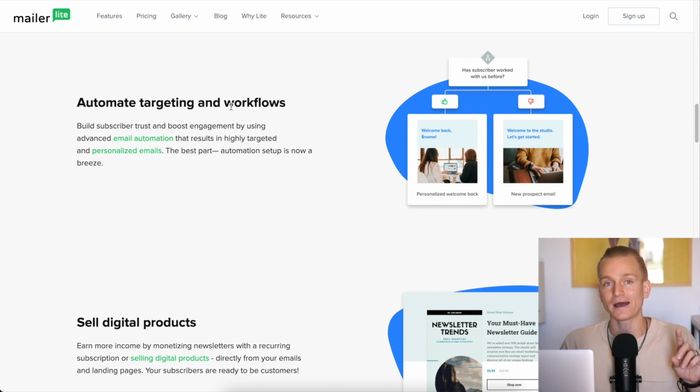The only reason why I suggest you also look into GetResponse and Activecampaign is because there are a couple of things that I think are very important that you can't, unfortunately, do with Mailerlite. But if you compare Mailerlite to all of the other softwares aside from GetResponse and Activecampaign, you will get all of the tools that all of the other email marketing softwares have, and you're going to get that for a much lower price. And I'm going to discuss pricing later as well, because there are some things to take note of with that also.